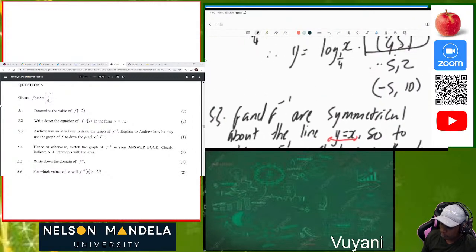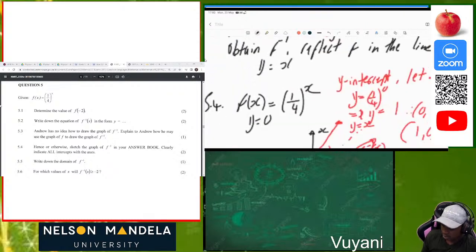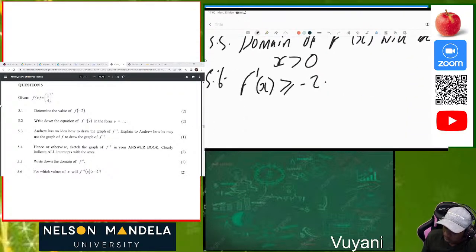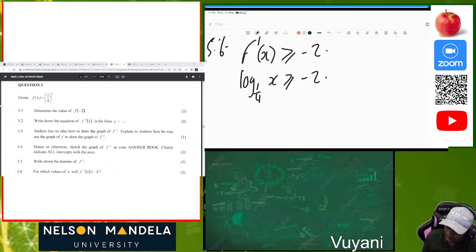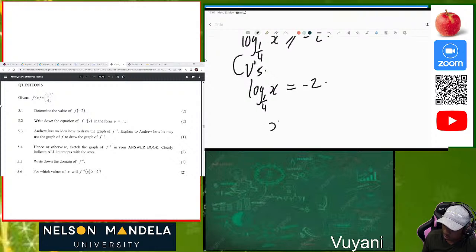So f inverse is log 1/4 of x. You can write here log 1/4 of x greater or equal to -2. After that you find the critical value, so you equate it to the equation. So log 1/4 of x will be equal to -2. Then x will be equal to (1/4)^-2.